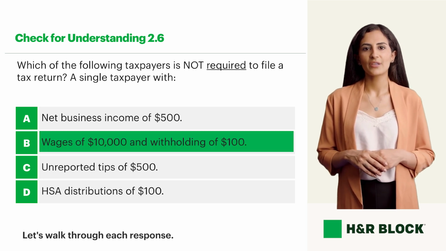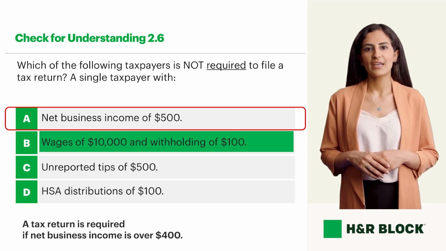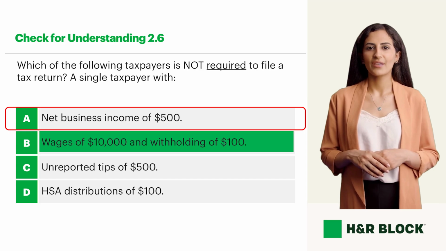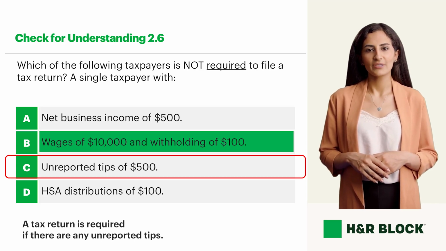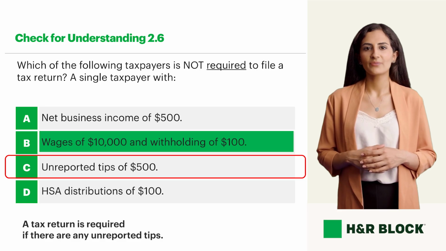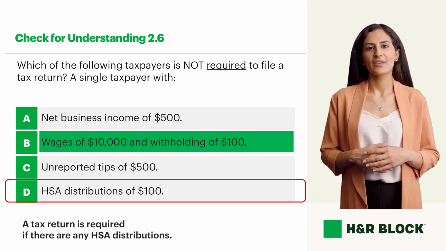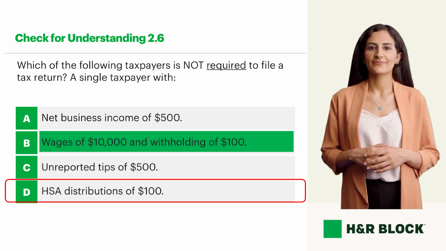Let's walk through each response. Net business income of $500 is incorrect. A tax return is required if net business income is over $400. Unreported tips of $500 is incorrect. A tax return is required if there are any unreported tips. HSA distributions of $100 is incorrect. A tax return is required if there are any HSA distributions.